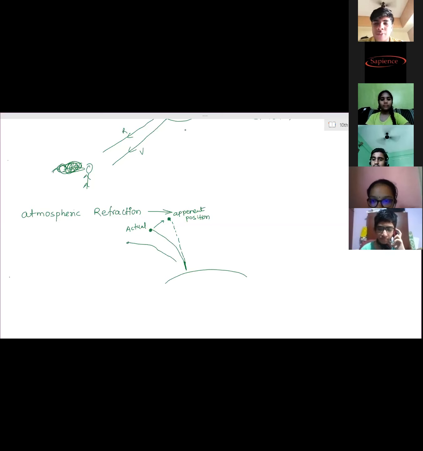Is it clear? These examples you have to remember, and these will be asked. The apparent position of the star, the twinkling of the stars, not twinkling of planets, advanced sunrise and delayed sunset, the sky appearing blue, the sky appearing reddish at the time of sunrise and sunset, and danger signals being red. These are six reasons you have to remember from this last part of this chapter. Out of these, one or two will be there in your exam, if this chapter is there in your exam.